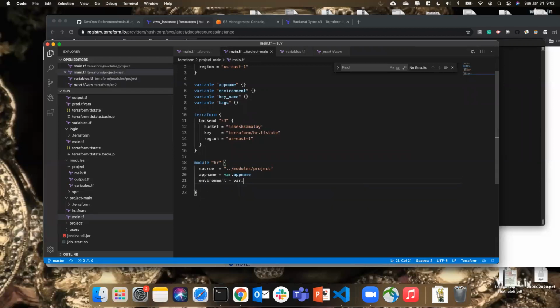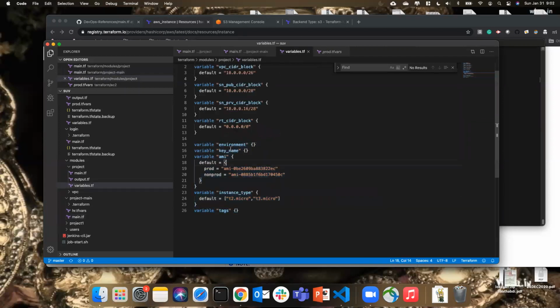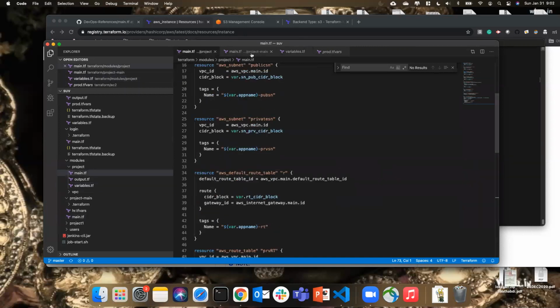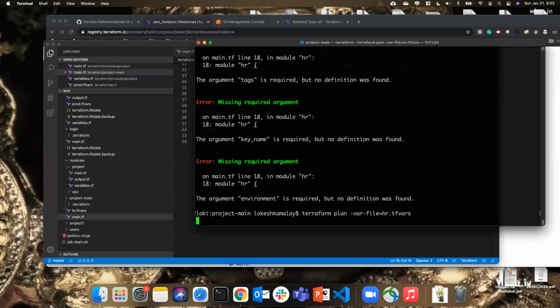Environment is equal to var.environment, and then key_name is equal to var.key_name, tags equal to var.tags. So environment, key name, and tags are the variables. Yeah, only those. Perfect. I passed those values here as well. We need to align it properly. Now let's check it.